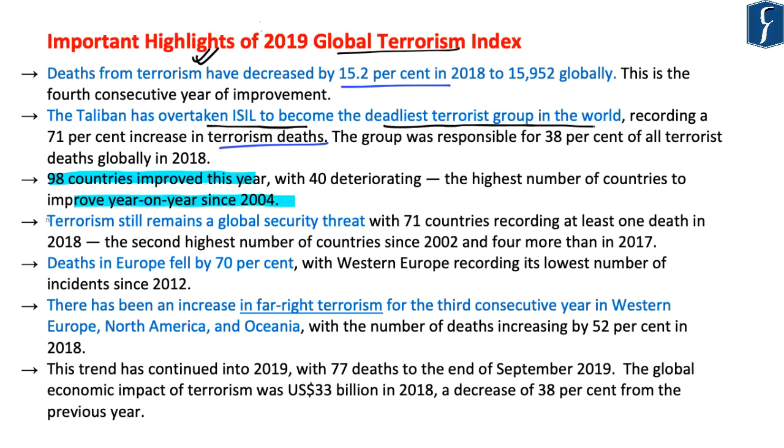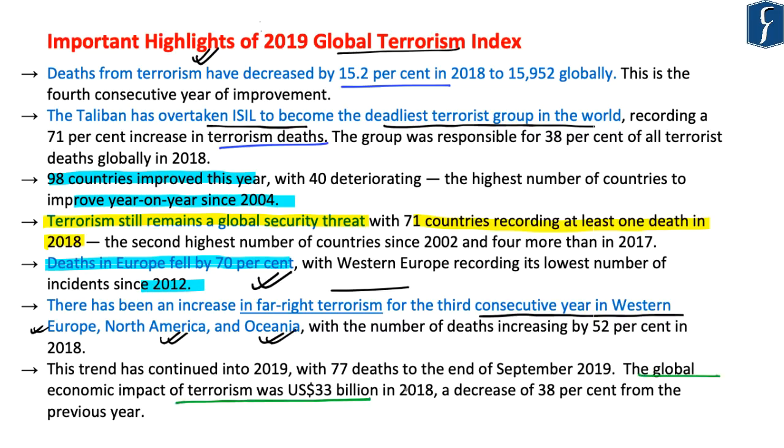The report also highlights that terrorism still remains a global security threat, with 71 countries recording at least one death in 2018. Deaths in Europe fell by 70%, with Western Europe recording its lowest number of incidents since 2012. There has been an increase in far-right terrorism for the third consecutive year in Western Europe, North America, as well as Oceania. Further, the global economic impact of terrorism was $33 billion in 2018, a decrease of 38% from the previous year, that is from 2017.